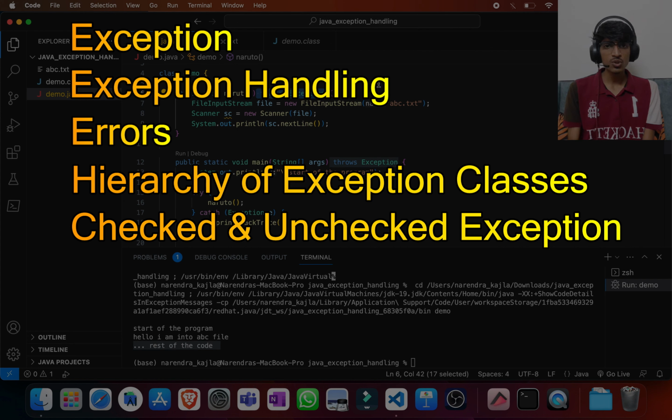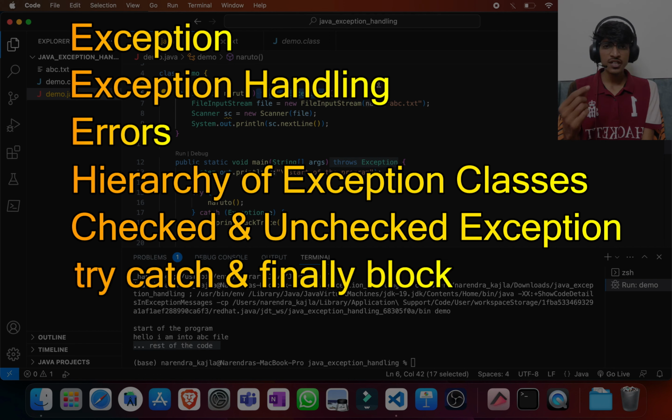So checked exceptions are those exceptions which will be detected by the compiler at the compile time itself. That's why they are also called compile time exceptions. So they will not allow the program to get compiled. And the runtime exceptions, or we can say unchecked exceptions, are those exceptions which will be ignored by the compiler at the compile time. Also we have seen that all the exceptions will occur at runtime only. The only thing is they can be checked at either compile time or runtime. Also we have seen the use of try, catch and finally blocks, where we take the risky code into the try block, and then the exception which is thrown in the try block is caught by the catch block, and we put the handling code into the catch block.